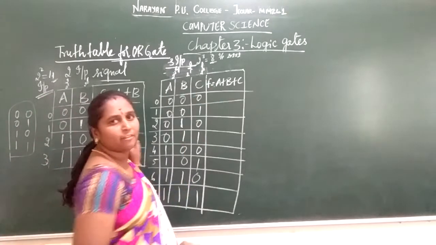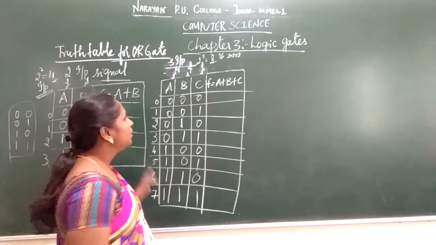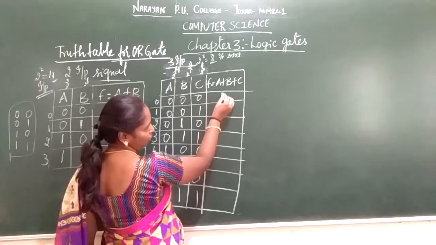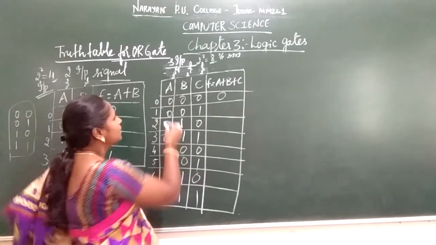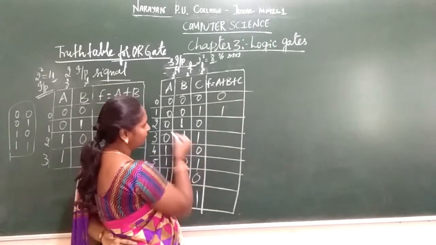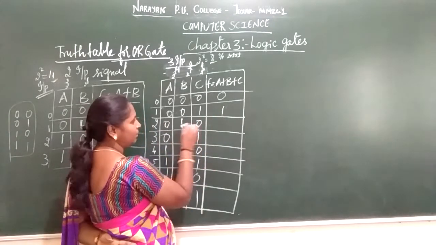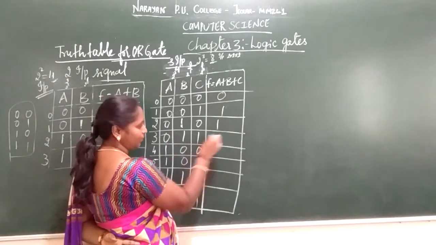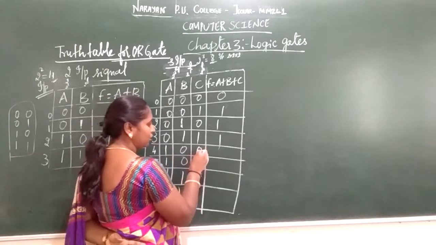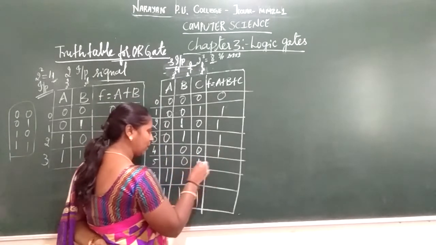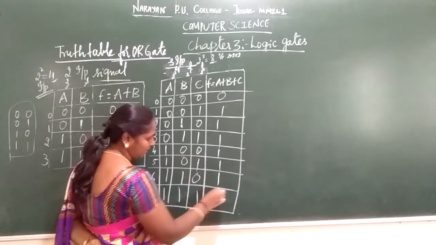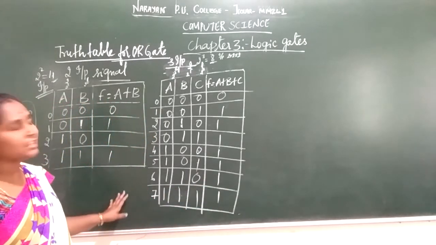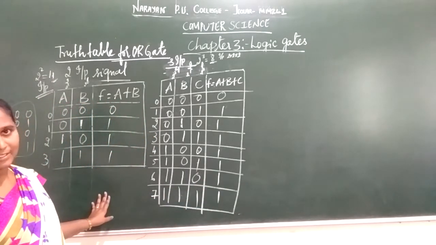Next you are going to perform a logical OR addition. If all the inputs are low, the output will be 0. If any one input is high, the output will be high. So 0 plus 0 plus 1 is 1, 0 plus 1 plus 1 is 1, 1 plus 0 plus 0 is 1, 1 plus 0 plus 1 is 1, 1 plus 1 plus 0 is 1, and 1 plus 1 plus 1 is 1. So this is your 3 input variable representation.